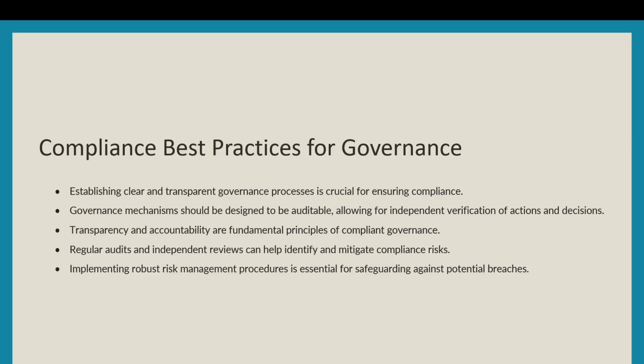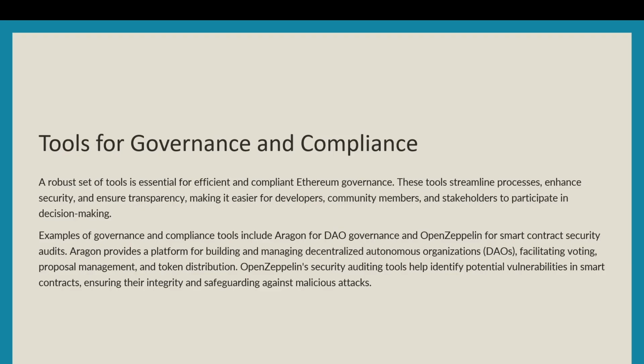Regular audits and independent reviews can help identify and mitigate compliance risks. Implementing robust risk management procedures is essential for safeguarding against potential breaches. So, tools for governance and compliance. A robust set of tools is essential for efficient and compliant Ethereum governance.